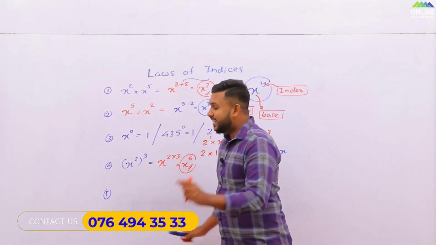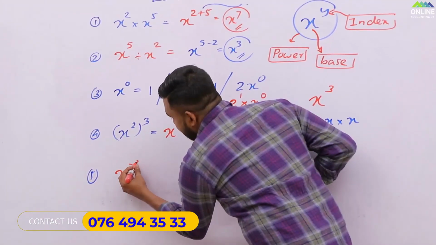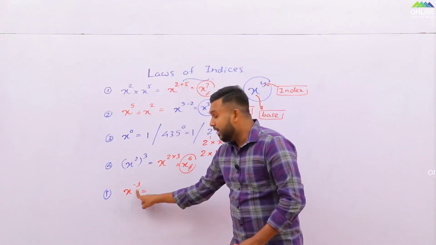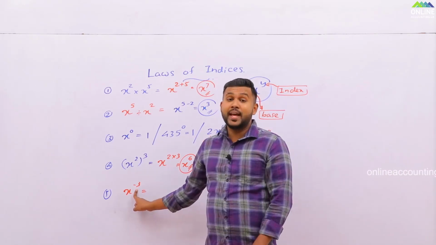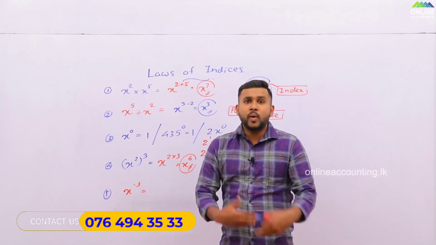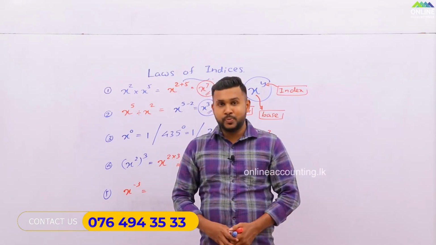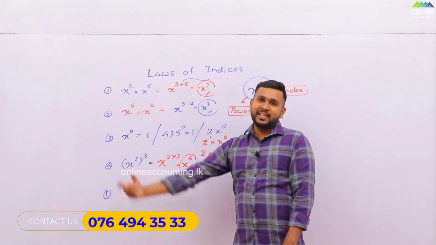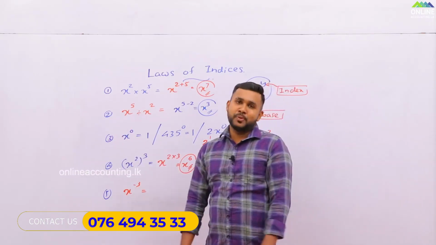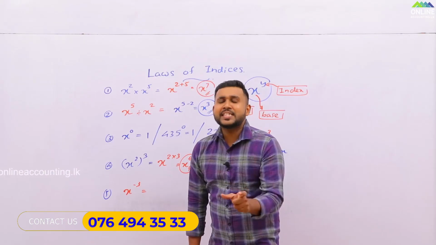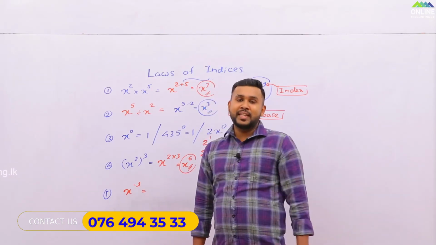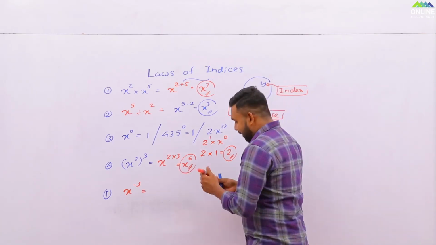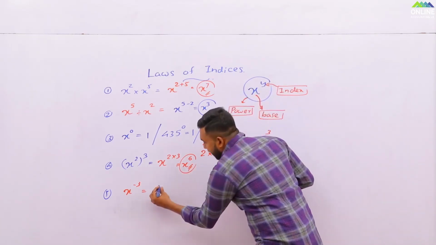Never keep negative indexes in indices. For example, if we have x to the power minus 3, here you can see the index is minus 3. That means it is a negative index. So what can we do if there is a negative index? Remember, we always need to convert it into a positive index. So how can we convert it into a positive index? Remember, you just have to take the reciprocal of the given number in order to convert it into a positive index. Here, you can clearly see this x to the power minus